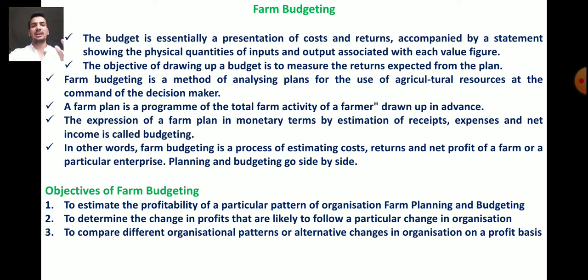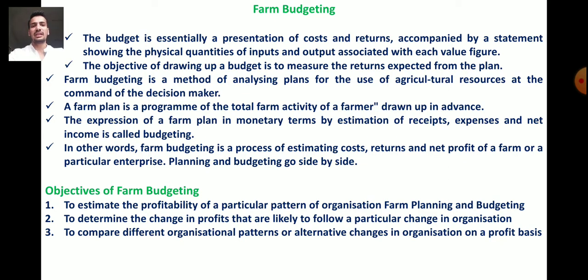That means the expression of the farm plan in monetary terms, in value or in rupees, by estimation of receipts, meaning income, expenses, meaning different costs, and net income is called budgeting. In other words, farm budgeting is a process of estimating costs, returns and net profit of a farm or a particular enterprise.